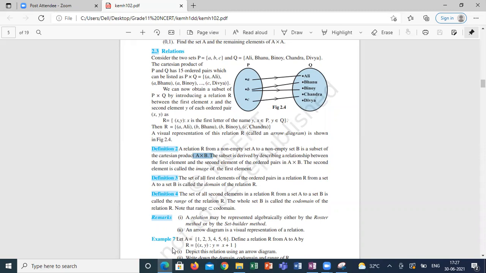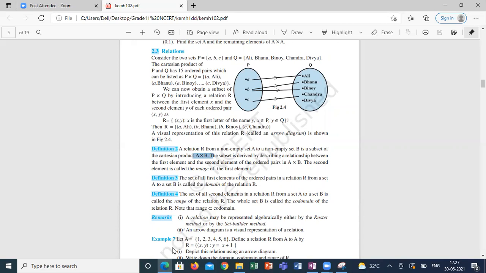The second element is called the image of the first element. So I can say the relation is a kind of condition which defines what my outputs are if I apply that condition to some inputs. I can say it like that, guys.